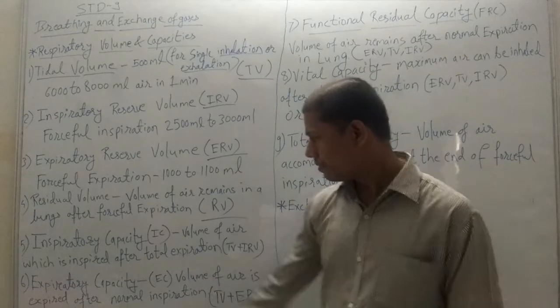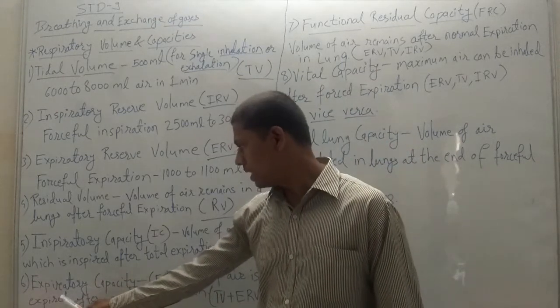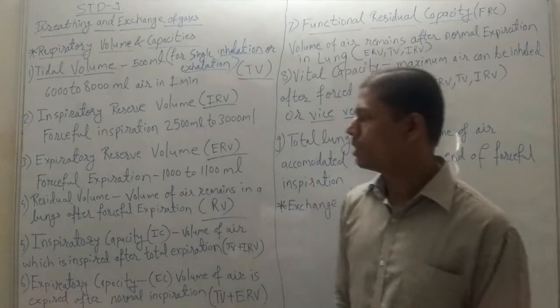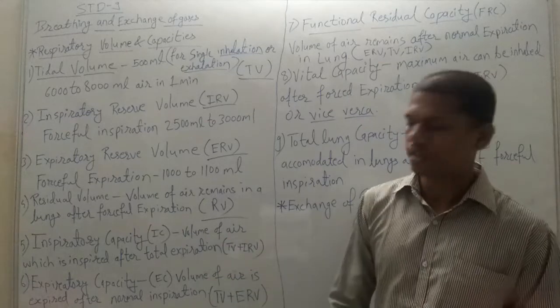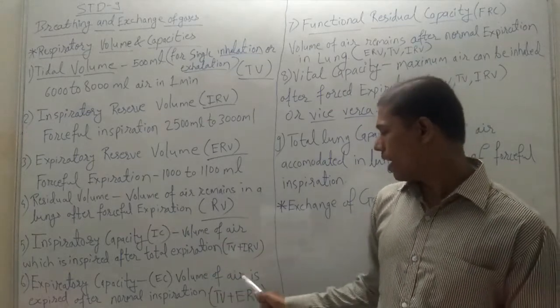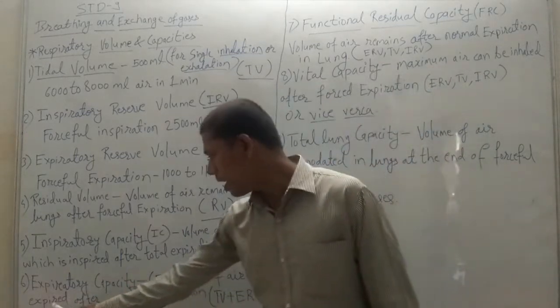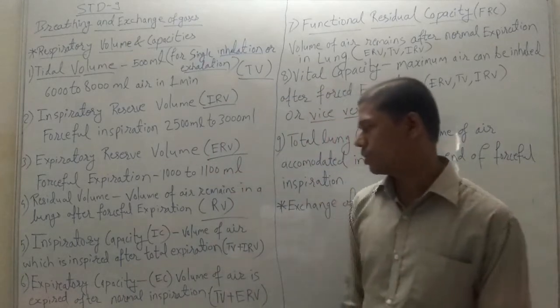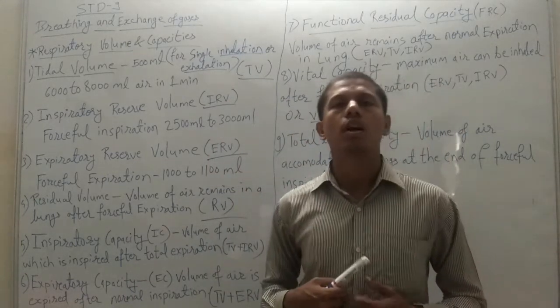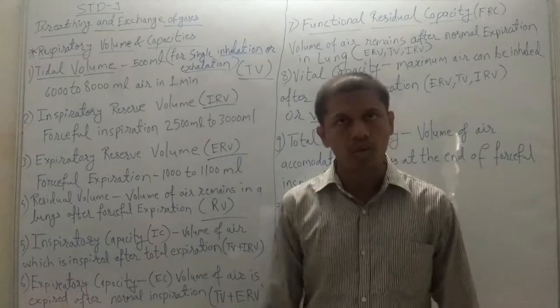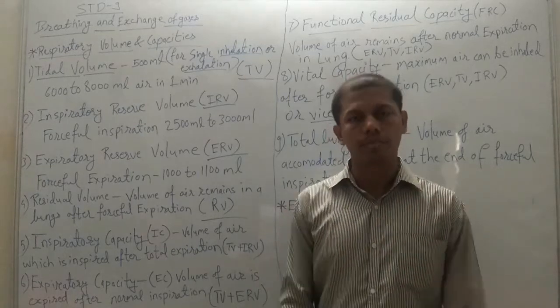Next is EC, expiratory capacity, which is the opposite of inspiratory capacity. It is the volume of air expired after normal inspiration, whatever air is expired at the normal state of breathing.